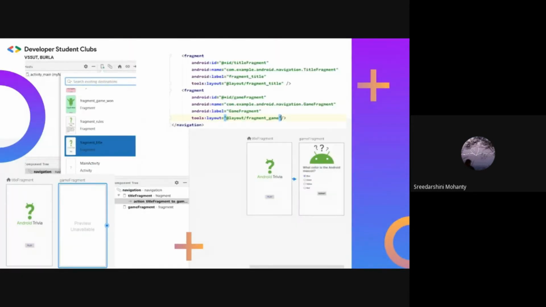Now we'll add two fragments into navigation.xml, a title fragment and a game fragment. Make sure that the IDs are same as mentioned. If the game fragment shows a preview unavailable message, click the Code tab and add the highlighted code for tools in the game fragment. Now coming back to the Design tab, hold the pointer over the title fragment. A circular connection point appears. Drag it to the game fragment. This was an action you just created to connect both the fragments. Check that the ID is set according to the fragments automatically.